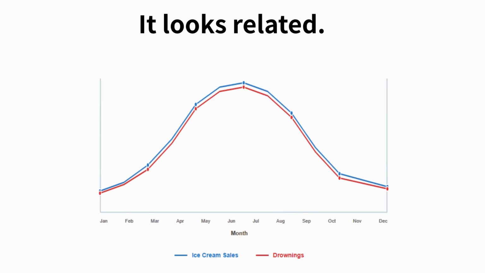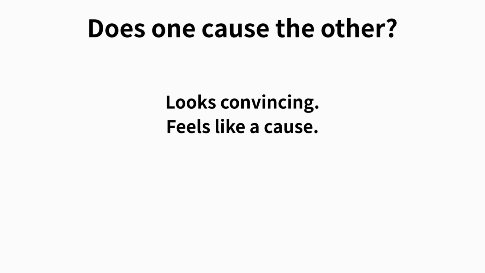Because in data analysis, a pattern is not an explanation. This graph shows correlation, not causation. And unless something more is added, that something caused something else, the story is only an assumption. So before accepting any conclusion, before choosing an answer, slow down and ask a better question. What else could explain this? At this point, most people reach a conclusion. One line causes the other. But notice something. The graph never says that. It only shows that the two move together. The cause you're seeing is not in the data.